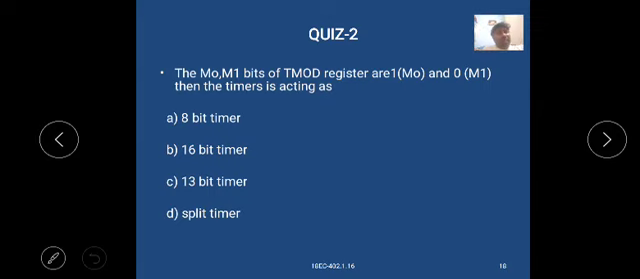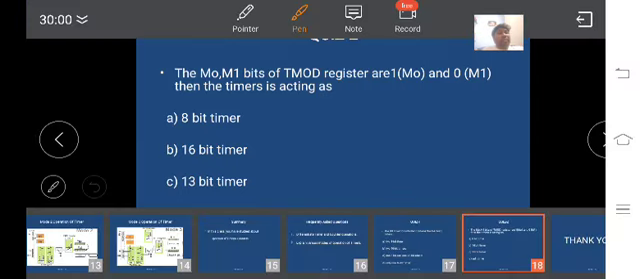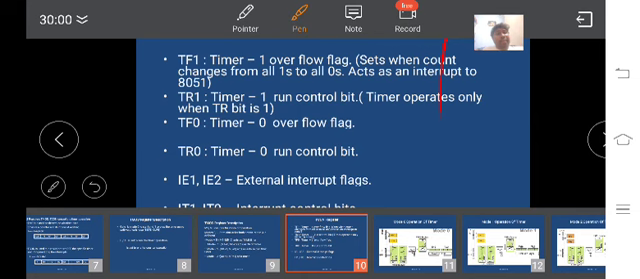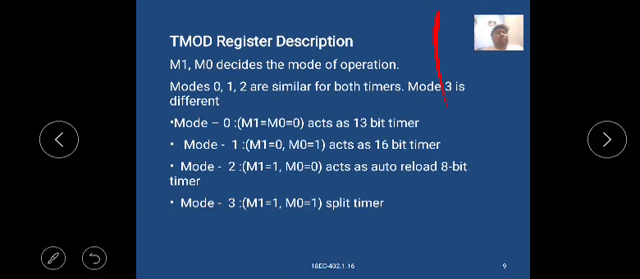Next question: if the M0 and M1 bits of the TMOD register are M0 equals 1 and M1 equals 0, then the timer is acting as what? We will easily understand this question with the help of this particular discussion.